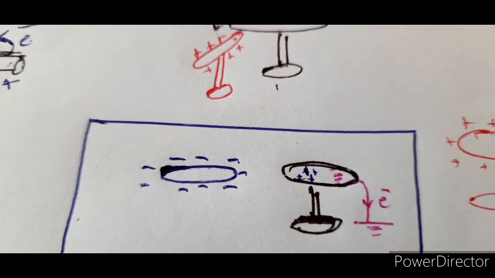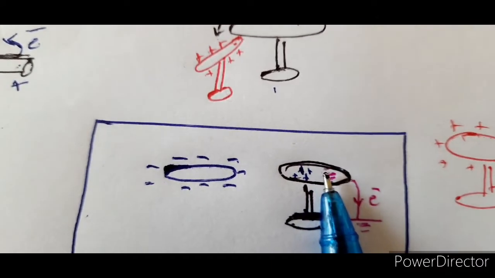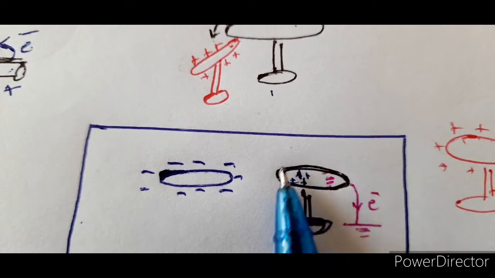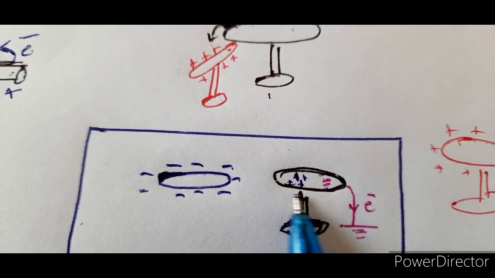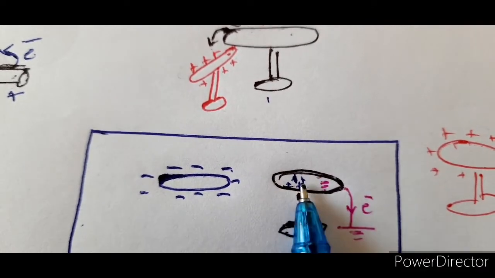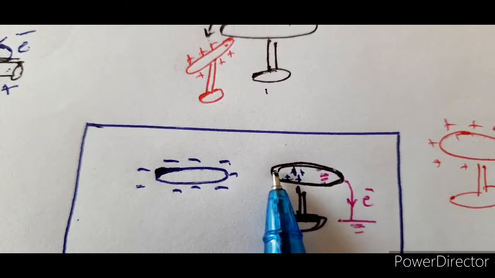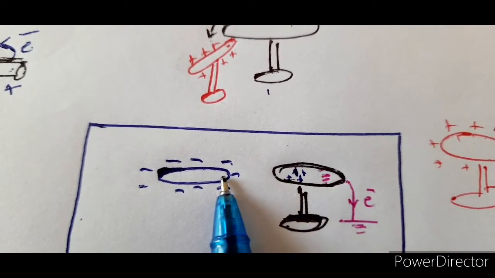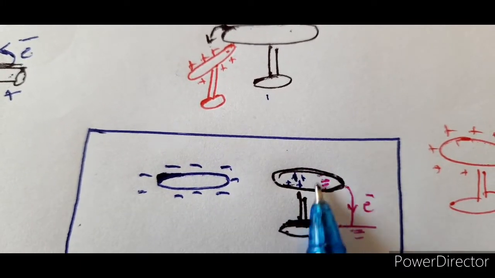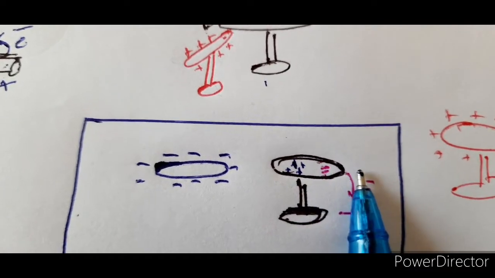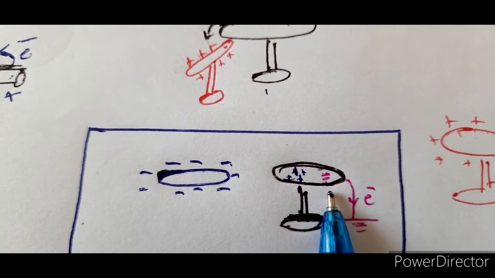So what is happening here? As the electrons moved to this end, don't think that all the positive charges also moved here. No, it is something like this: in this place you don't have free electrons, that is, this place is deprived of free electrons. So you can see that a positive charge is formed very close to the charged body, and at the farther edge of the body you have a similar charge formed.